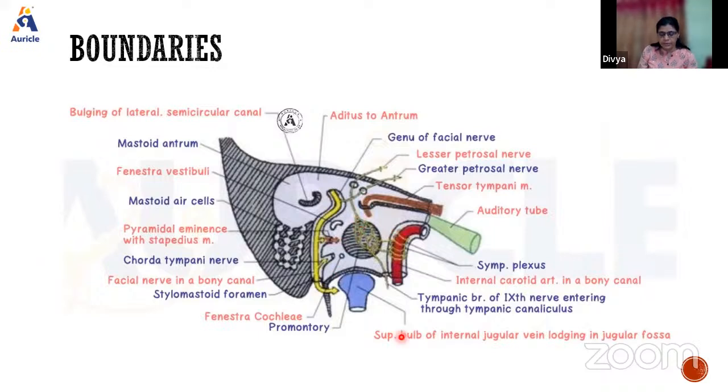So these are the features which we see in the medial wall. The promontory, where we see the formation of the tympanic plexus. The oval window, which is closed by the footplate of the stapes. The round window, which is covered by the secondary tympanic membrane. The sinus tympani, which indicates the presence of the posterior semicircular canal. And we have the oblique part of the facial canal and the processus trochleariformis.